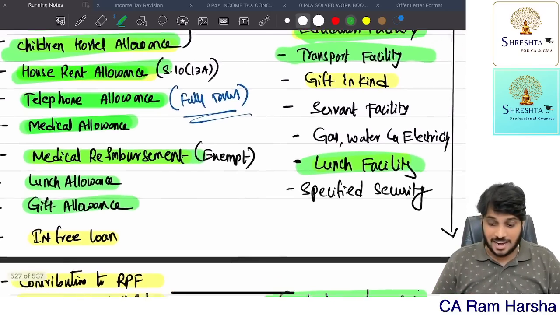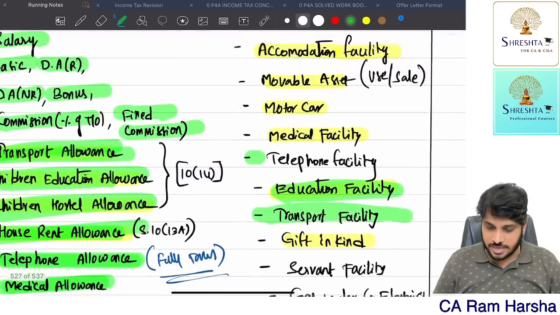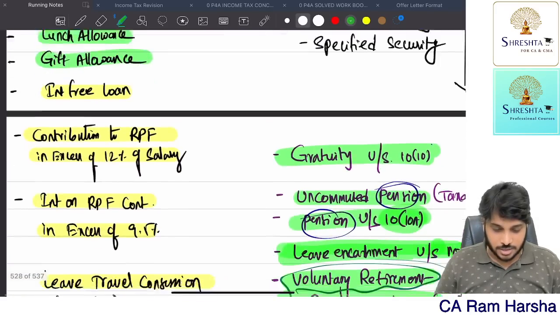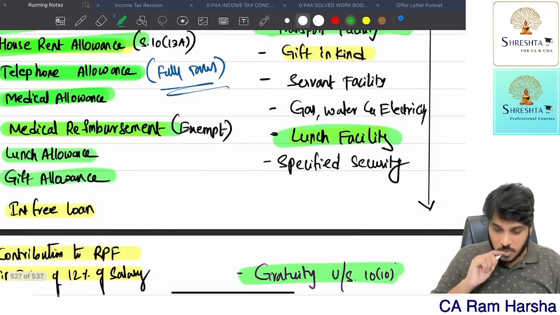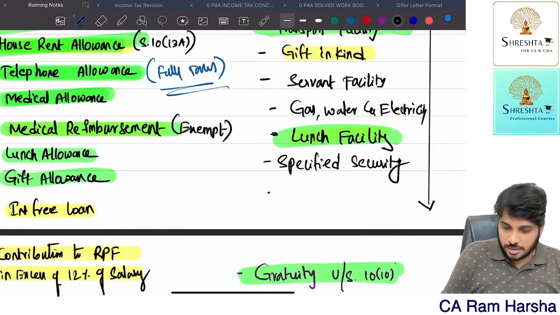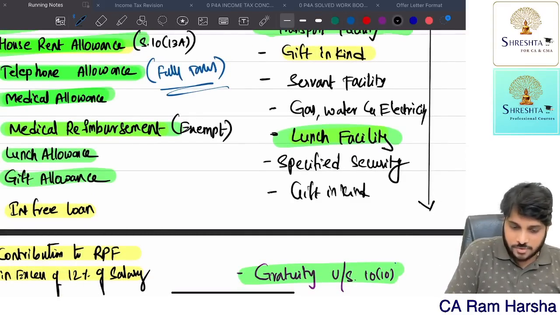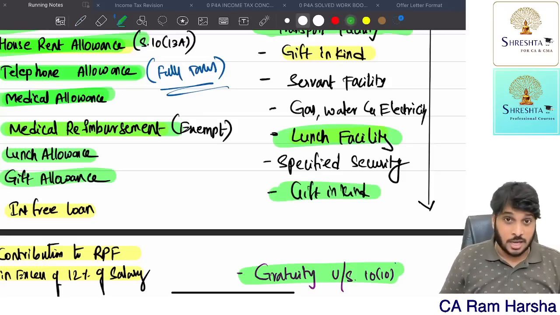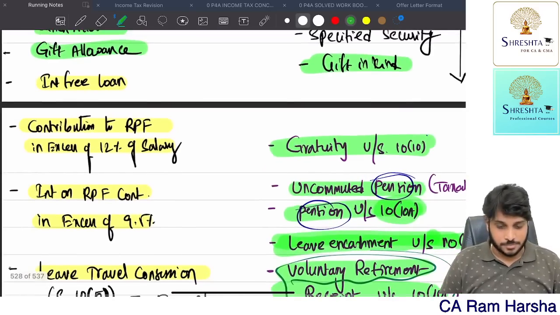So gift allowance is taxable. Gift in kind I did not write here, so add one more point: gift in kind. That we have also covered. Yes or no? Understood or not? I hope you are able to recollect these many points you have studied. Next.